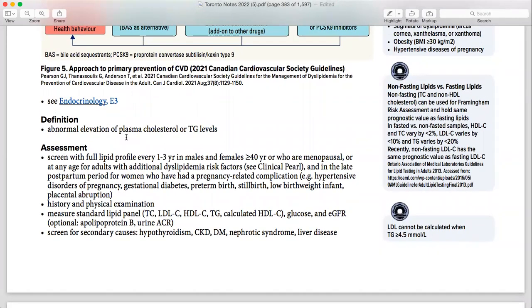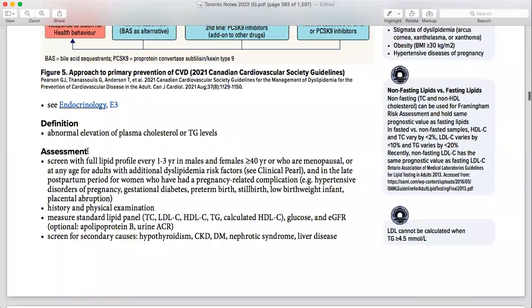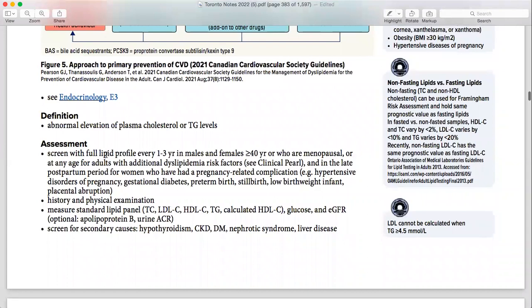What is this assessment? All of that thing that we read here, this is all written here. So what are the assessments? Screen with a full lipid profile every 1 to 3 years in male and female more than 40. So this is basically written under the screening of hyperlipidemia. When are you going to do it? Every 1 to 3 years. When is it going to start? In more than 40, which population, male and female both, and what are you going to do is lipid profile.